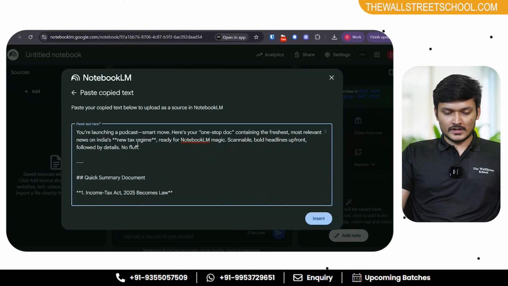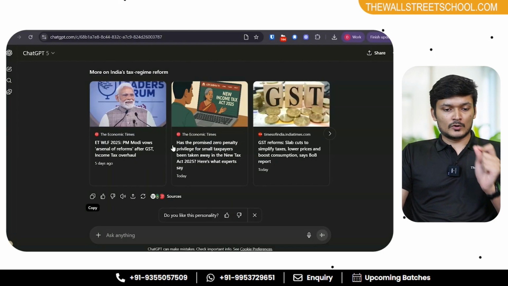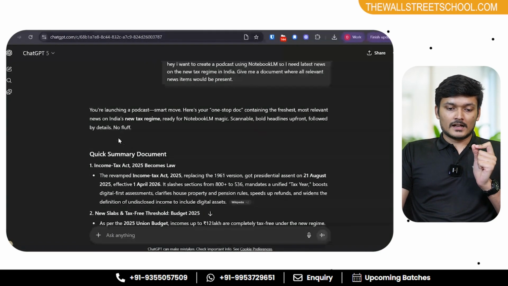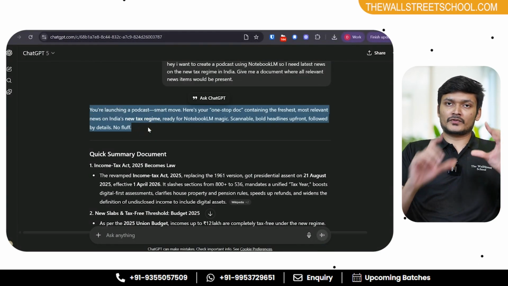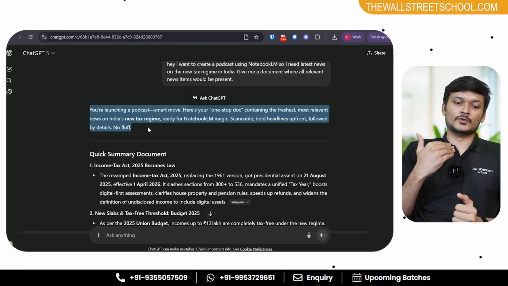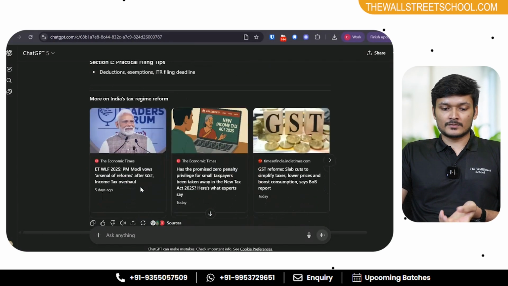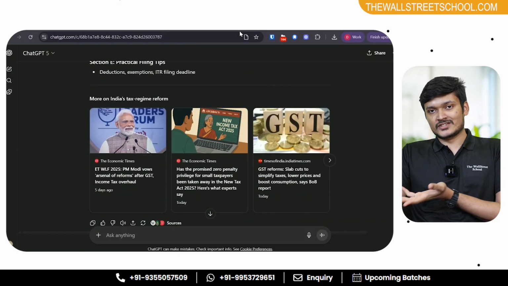Everything that came in, we are just pasting, but we also need to remove certain things. If you go back to ChatGPT, ChatGPT adds this initial intro that says, okay, hi, where it is talking to us as a user. Then the actual message is there, and then it also ends with something, for example, more on India's tax regime reform.